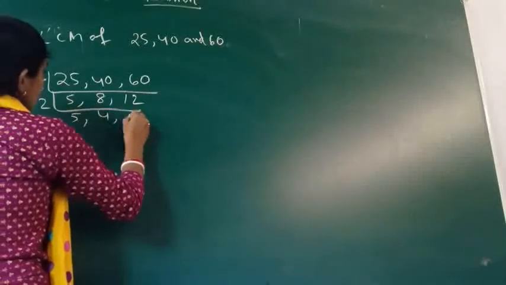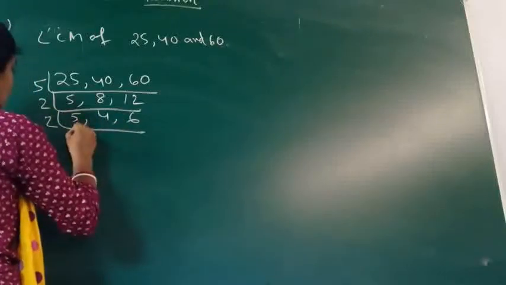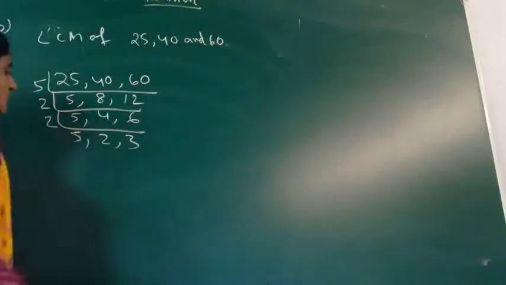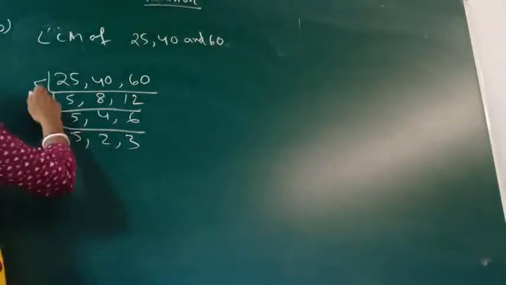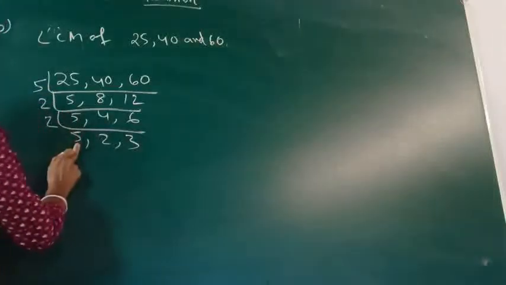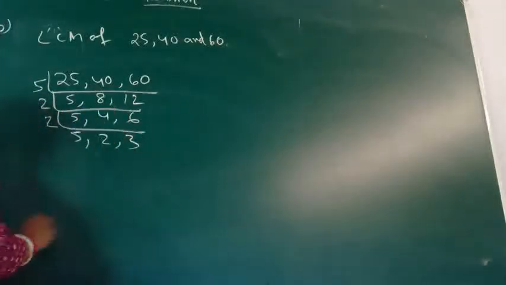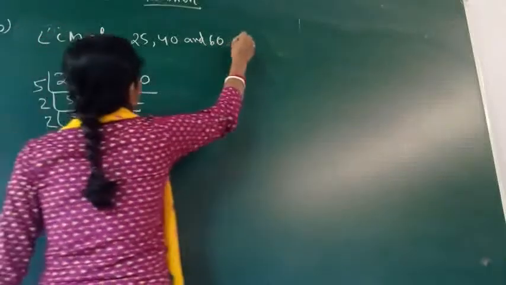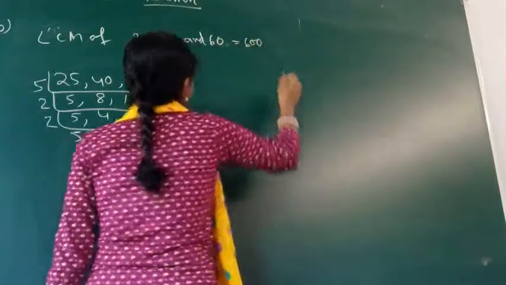2 4s are, 2 6s are... Again they are divisible by 2. Yes, 2 2s are, 2 3s are. Let's multiply them all. What are we getting? 5 2s are 10, 10 2s are 20, 20 5s are 100, 100 6s are 600. Yes. So the LCM we are getting here will be 600.